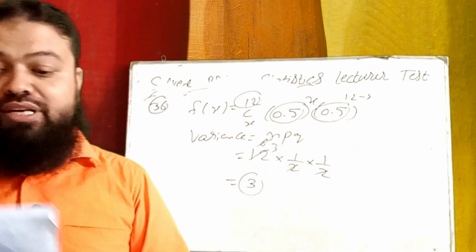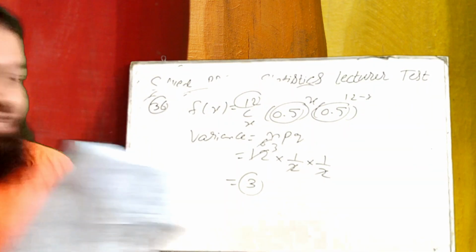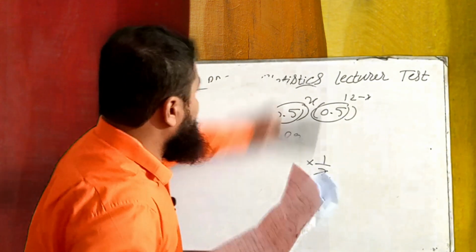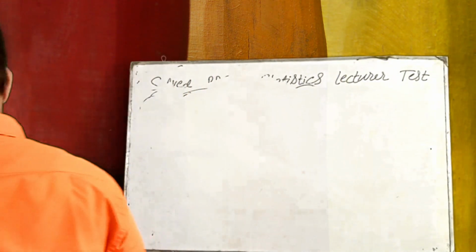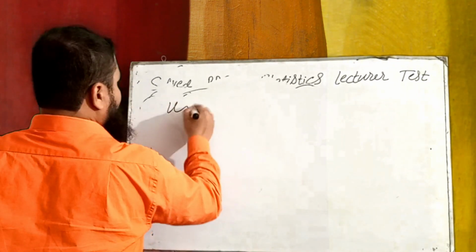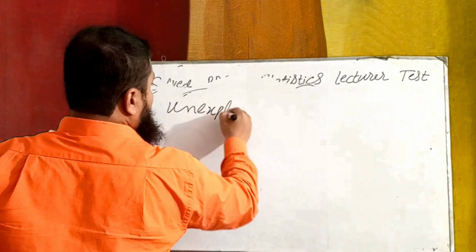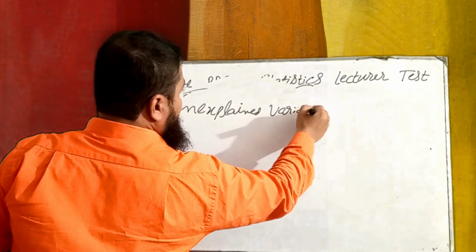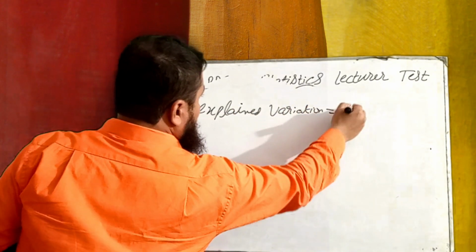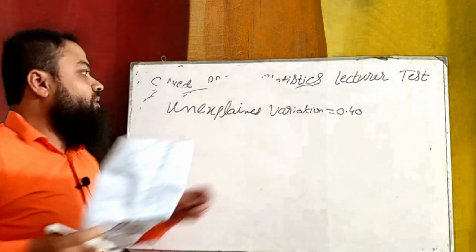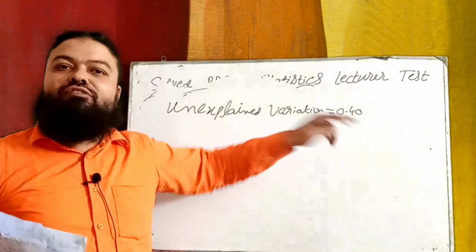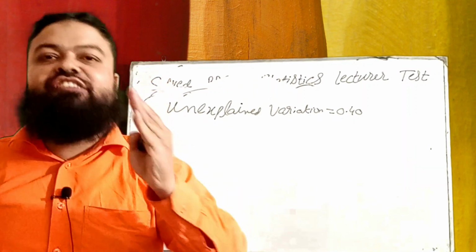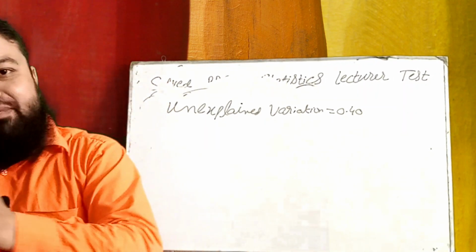Next is very important. If unexplained variation is 0.40, 40% variation in the dependent variable is not explained with the help of the independent variables.